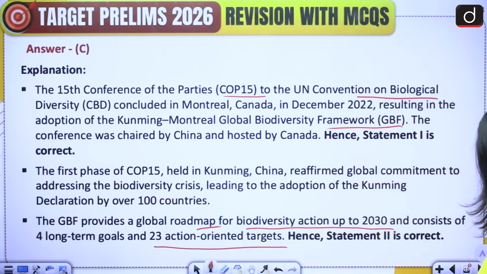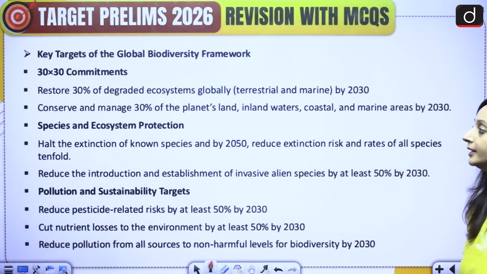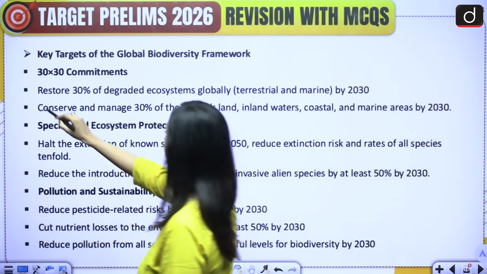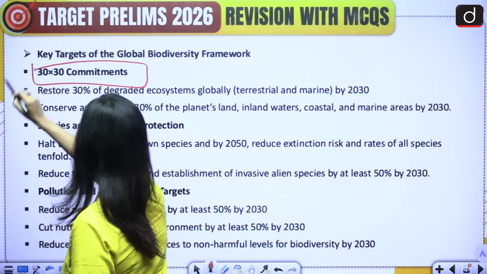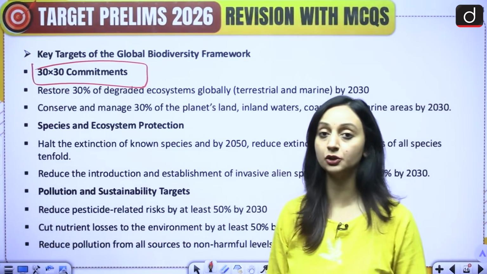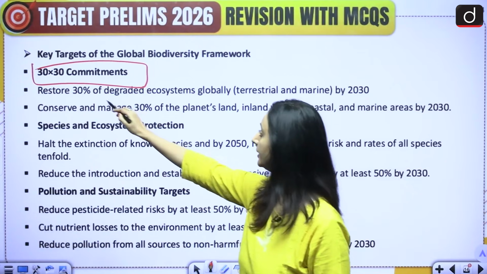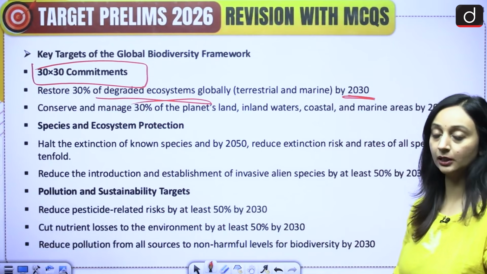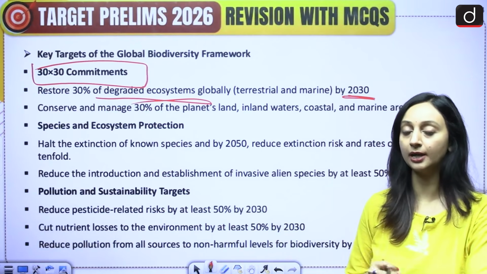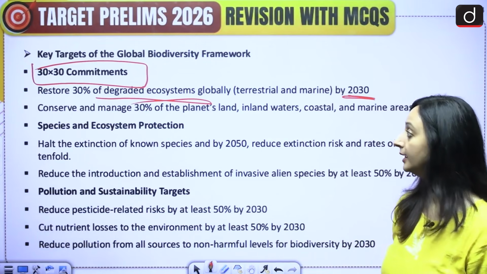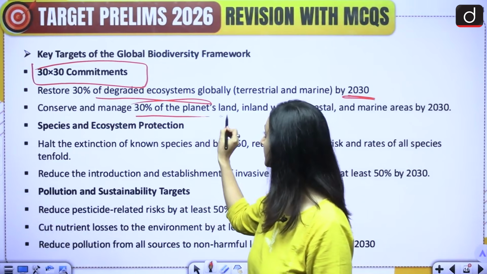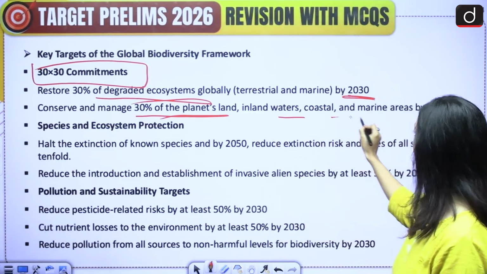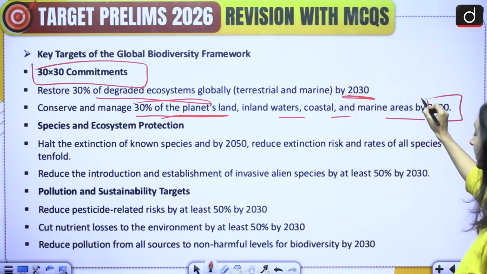So when we look at the goals over here, key targets. So first we have 30 by 30 commitments. That is talking about the restoration of 30% of degraded ecosystems by 2030. 30% of the ecosystem that has been degraded has to be restored by 2030. Then conserve and manage 30% of the planet's land, inland waters, coastal and marine areas by 2030.